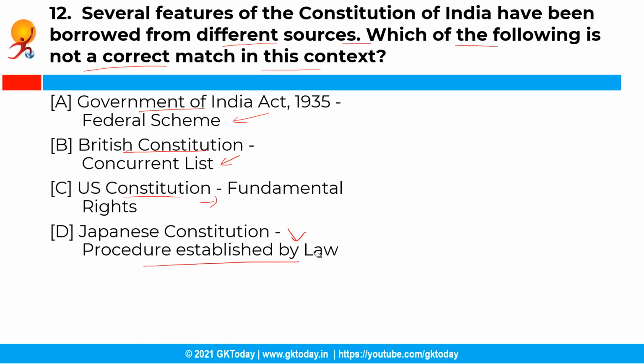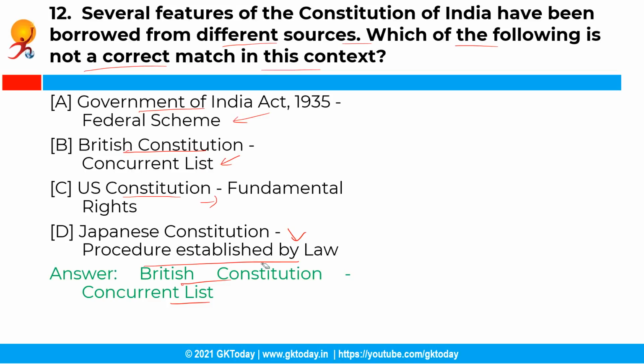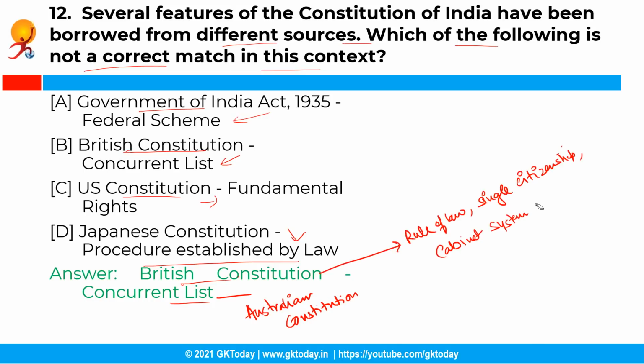So the correct answer is option B, that is British Constitution to Concurrent List, because the concurrent list was adopted from the Australian Constitution, not from the British Constitution. And if we talk about the British Constitution, various features like parliamentary government, rule of law, and single citizenship, and the cabinet system, and also the writs and the parliamentary privileges are taken from the British Constitution, along with the